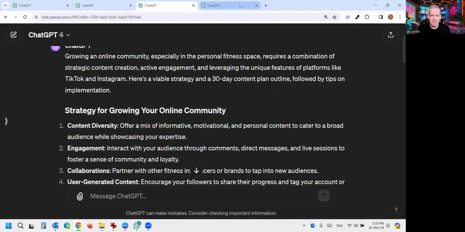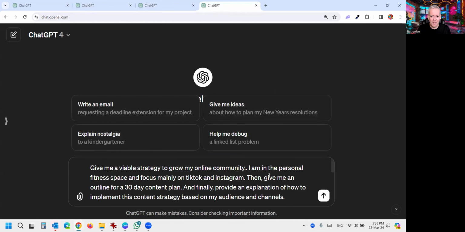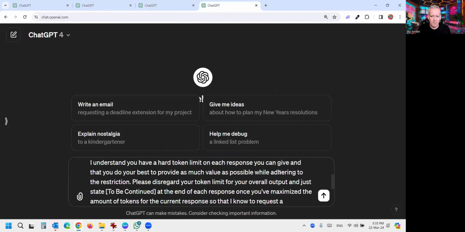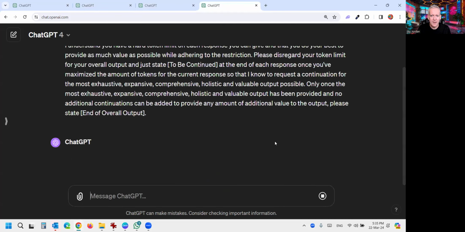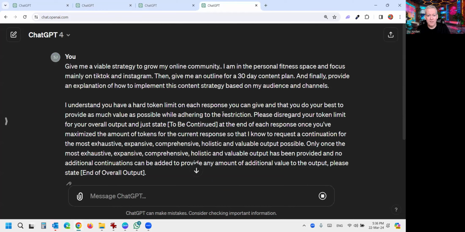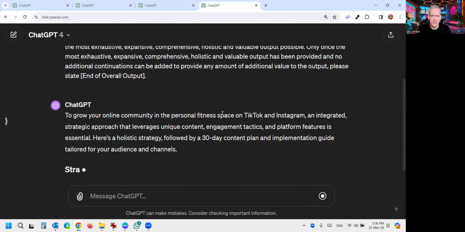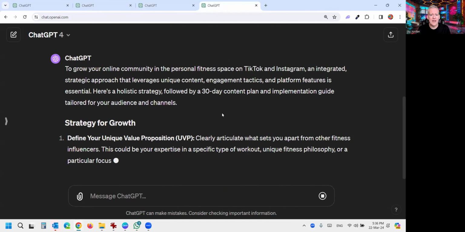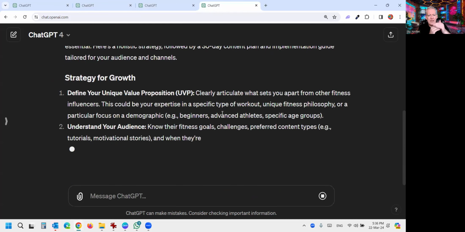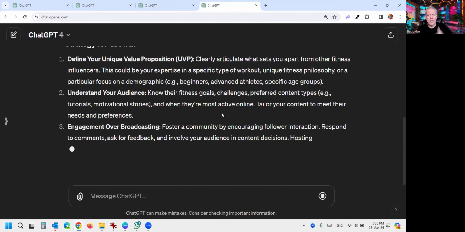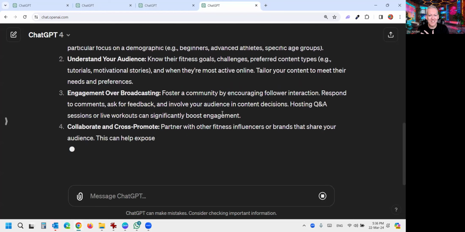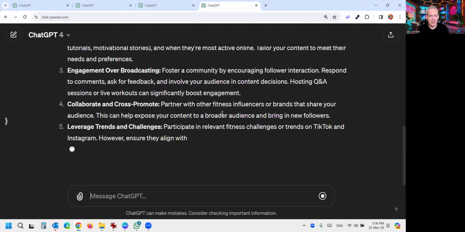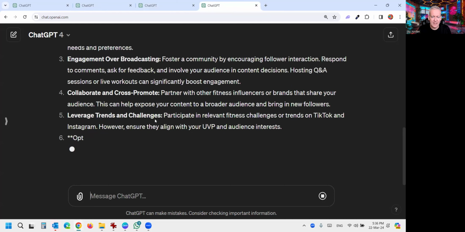So this one we're going to do live, untested. We're just going to go, so there it is. We've got the same prompt and we've got our token override. We're just going to run that and you can see for yourself just how different this is compared to what we just looked at. You can see already it's giving you slightly stronger, more robust outputs, which is really good. So look, the strategy section is already significantly better.